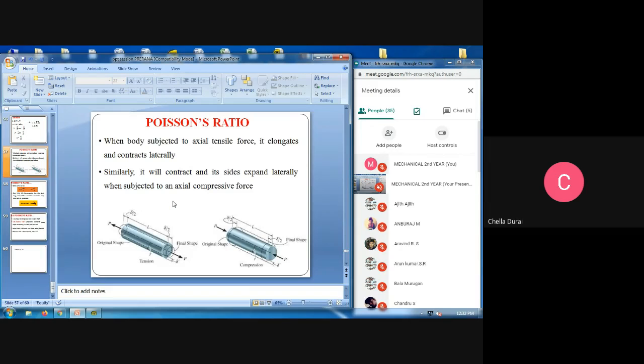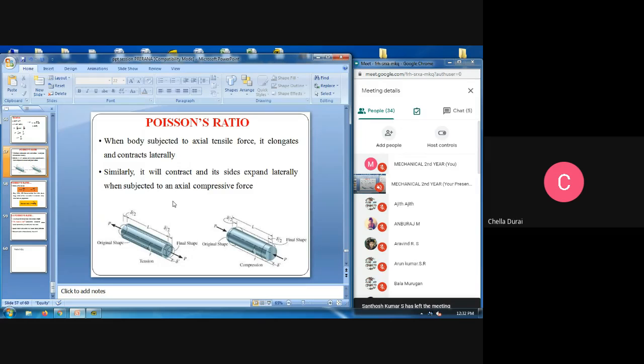The next important topic is the Poisson ratio. When a body is subject to axial tensile force, it elongates and contracts laterally. Similarly, it will contract and its sides expand laterally when subject to axial compressive force.